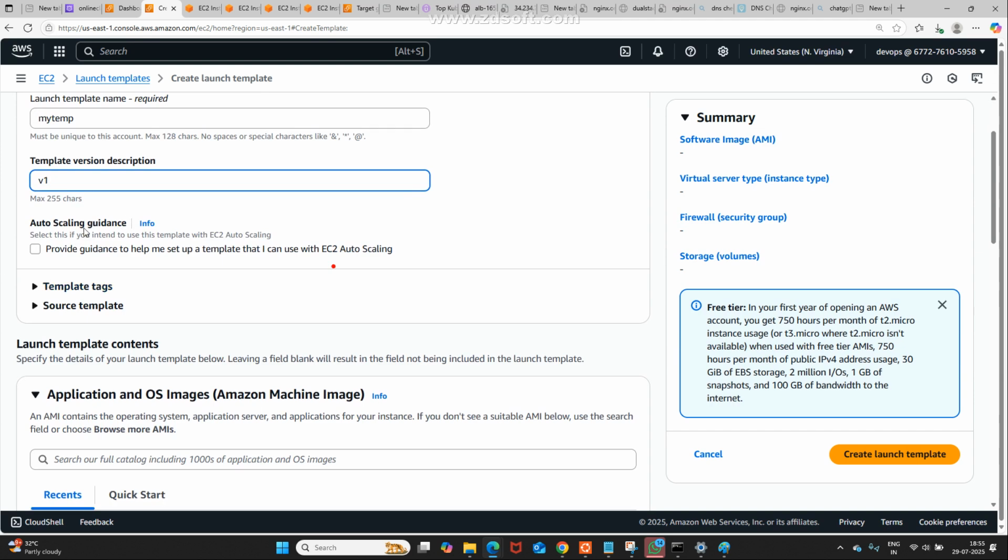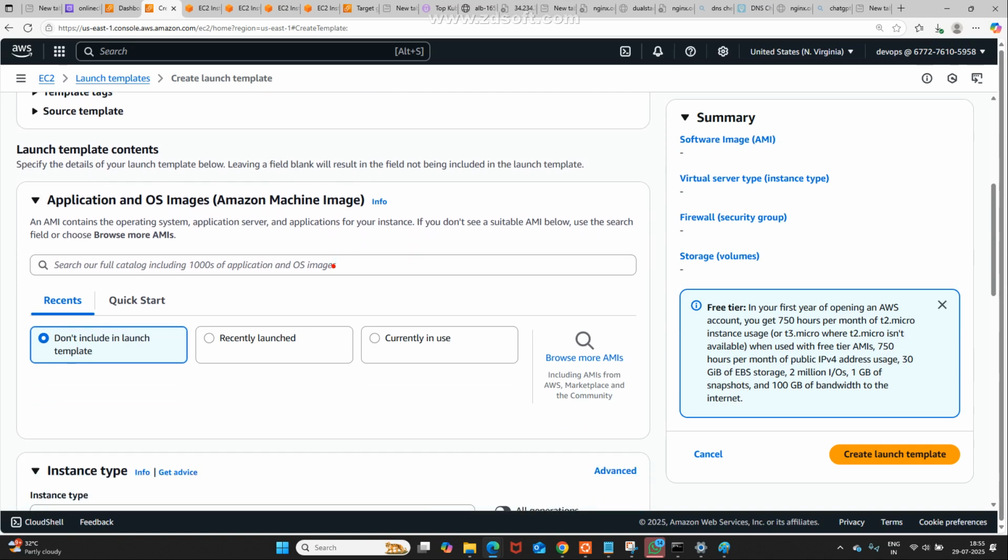See, auto scaling guidance. Till now you don't know that. See what it is expecting: don't include a launch template in the source template. See, recently launched, currently in use. I am selecting currently in use.